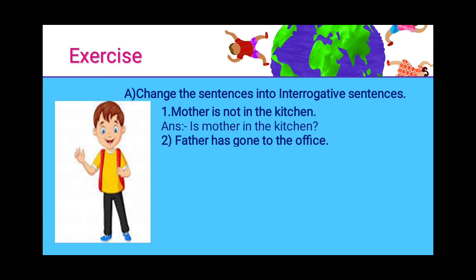Now can you change this to an interrogative sentence? We'll do it together. Has father gone to the office? It ends with a question mark. So what is the helping verb we've used here? Has. Has father gone to the office?